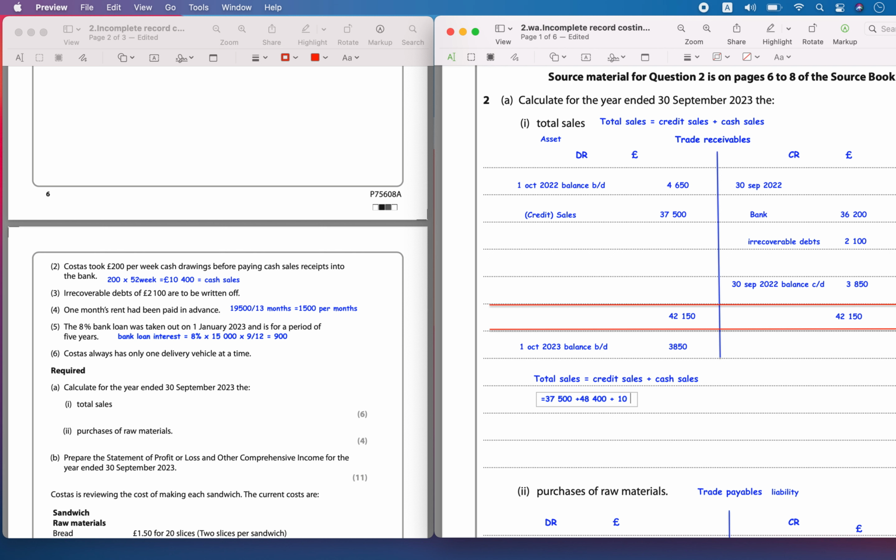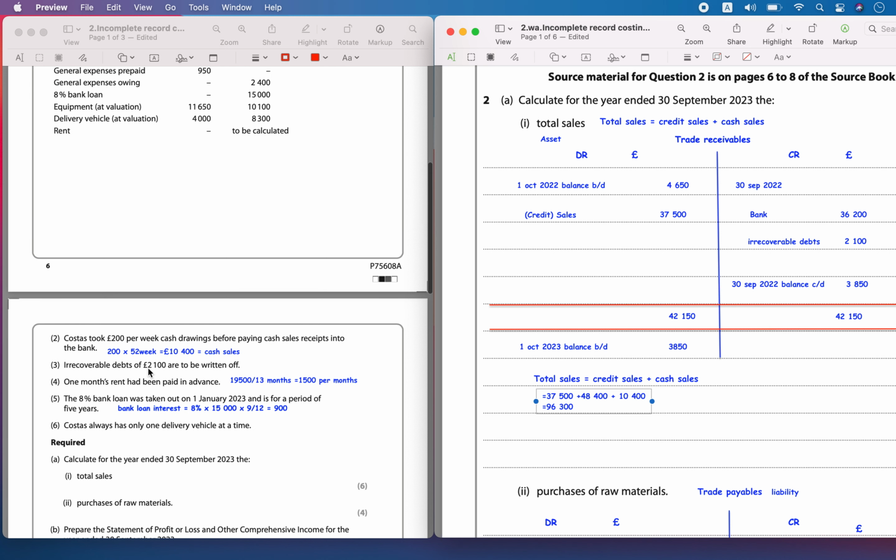This was also a part of cash sales, 10,400. Now let's calculate the total sales. So 37,500 plus 48,400 plus 10,400. The value is 96,300. So this is the sale revenue, which includes both the cash sales and credit sales.